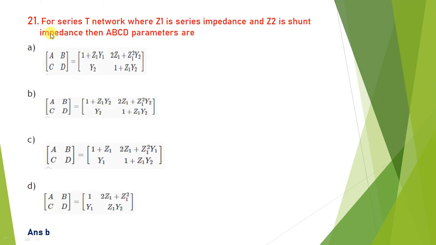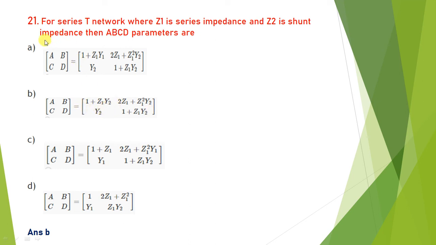Okay, for a series T network where Z1 is series impedance and Z2 is shunt impedance, which are the ABCD parameters? We have a T network in which Z1 is connected in the series arm and Z2 is connected in the shunt arm. If you refer to the theory of the T network, you will find that the ABCD parameters are like option B. A is equal to 1 plus Z1Y2, similarly D is equal to 1 plus Z1Y2, because in the ABCD parameters both are the same.